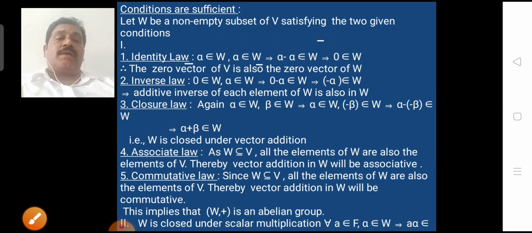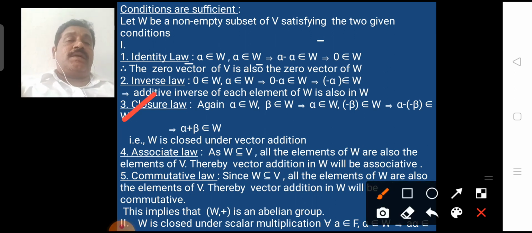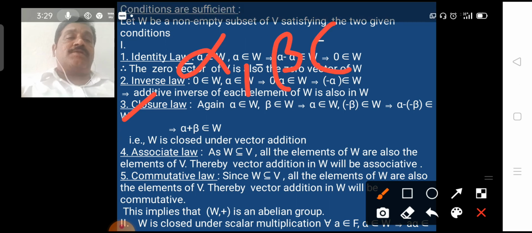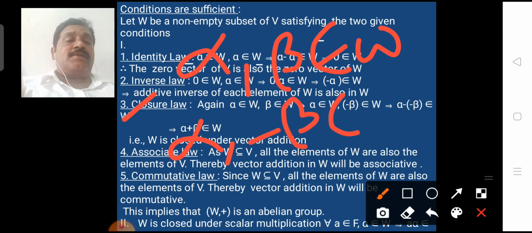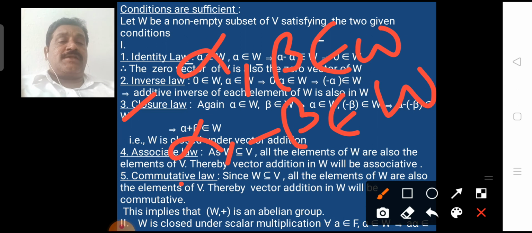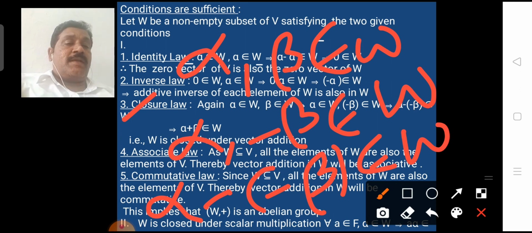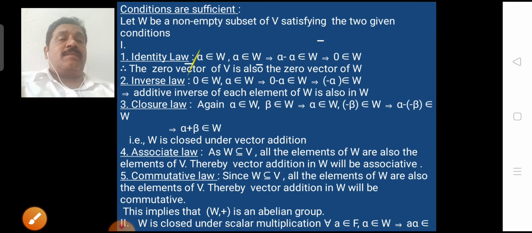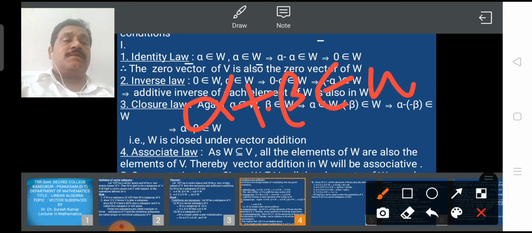Next, closure law. If we take alpha, beta belongs to W, from the inverse law, minus beta is also in W. From the first condition, alpha minus minus beta, that is, alpha plus beta, belongs to W.